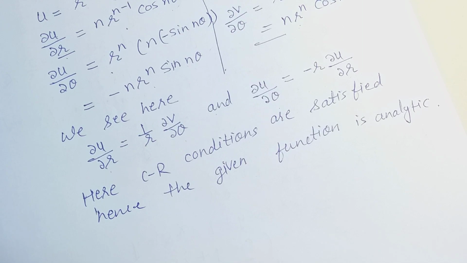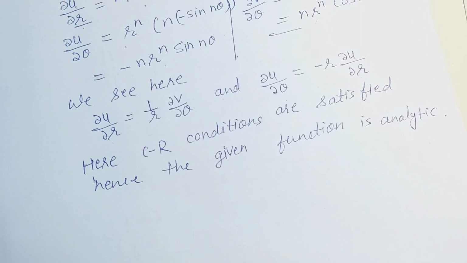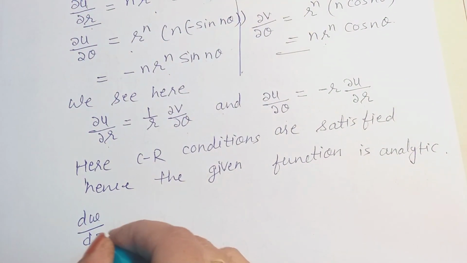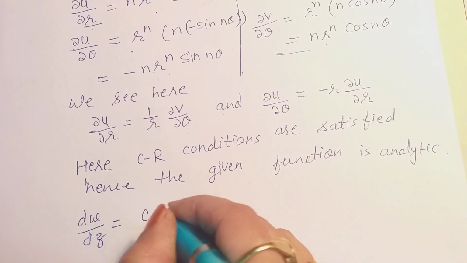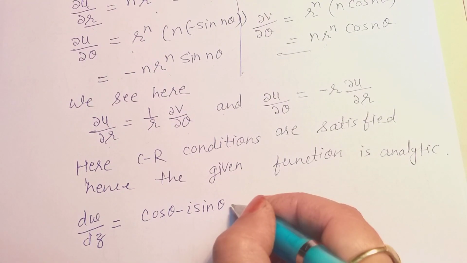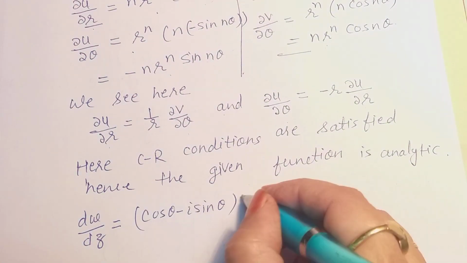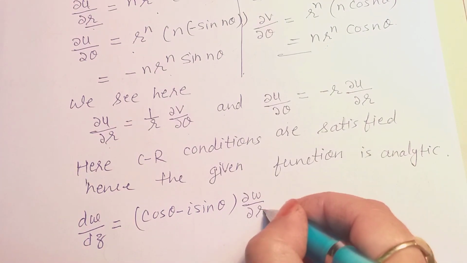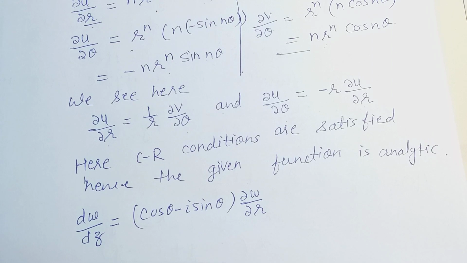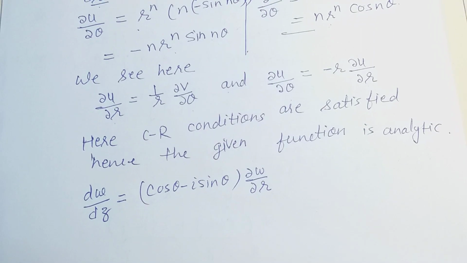Now in our previous video lecture we have seen that dw/dz is equal to (cos θ minus i sin θ) ∂w/∂r. You can find the link of my previous video lecture below in the description box.